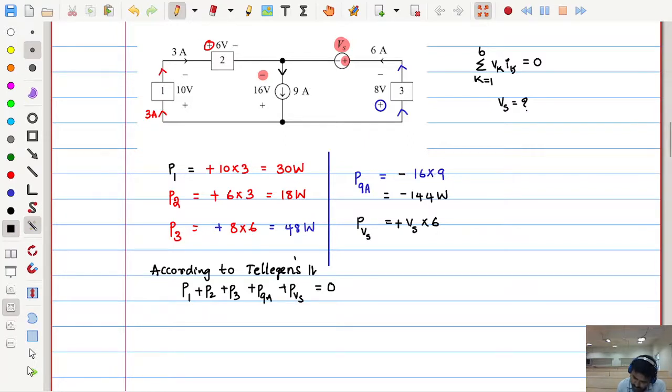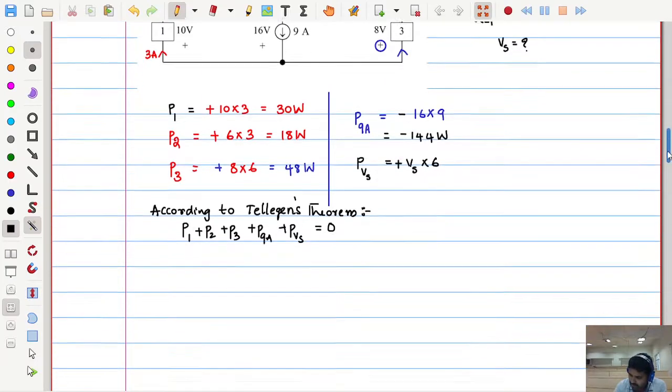Intelligence theorem. Now what will we do? Substitute all these things and get the unknown value. This is 30 plus 18 plus 48 minus 144 plus 6 Vs is equal to 0. How much will we get? 30 plus 18 plus 48 minus 144 is minus 48. So 6 Vs is equal to 48.